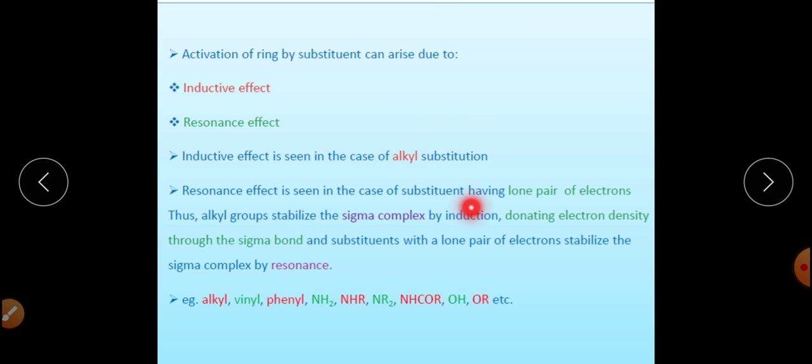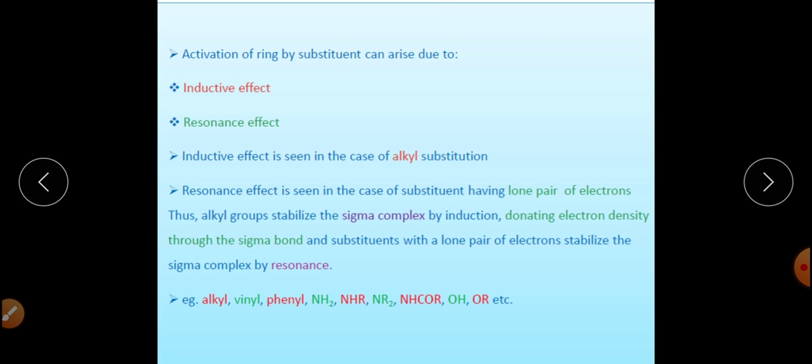And resonance effect can be seen in the case of substituents which have a lone pair of electrons, where the particular atom having the lone pair is directly attached to the benzene carbon.